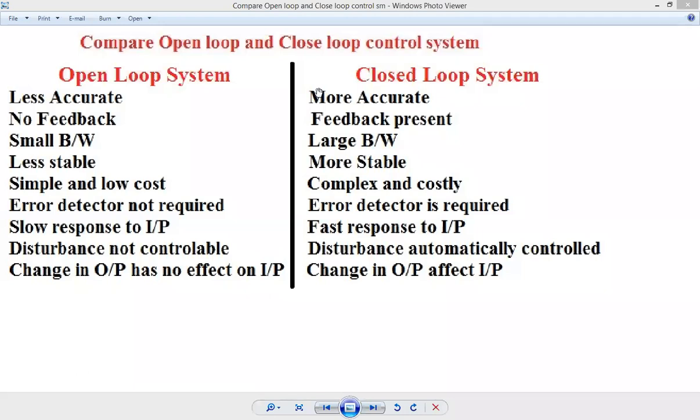We have seen the differences between open loop control system and closed loop control system, because it is very important to learn about them. The whole chapter is based on open loop and closed loop control system. In next lecture, we are going to take the examples, numerical examples.